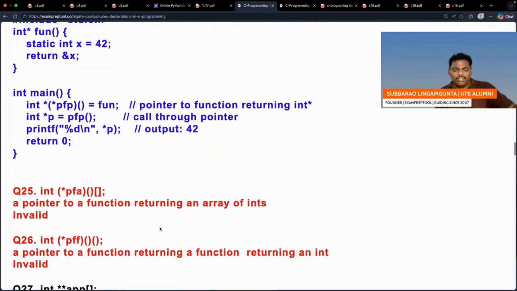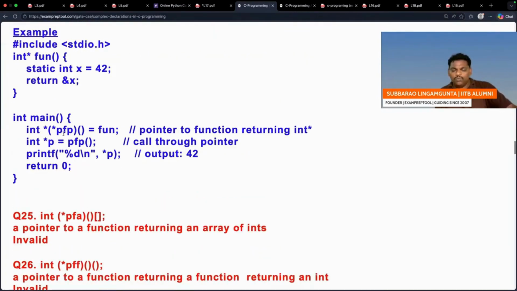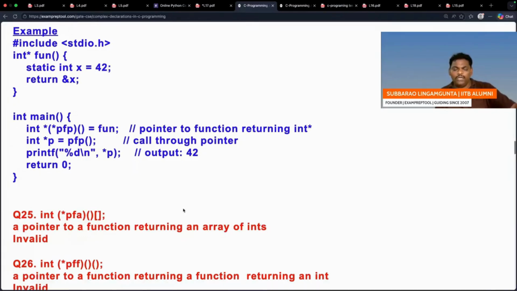Right? I think it's a very simple story. PFP is a pointer. Pointer means address. You want the address of a function which will return an integer pointer. Directly, its address is given. Now PFP contains its address. Now call that function. Whichever address is there, if you keep brackets, automatically this function will be called. It will finally return X's address. X's address will come and be stored in p. When you say *p, inside X you will go, which is going to be 42. 42 will be printed, nothing special.